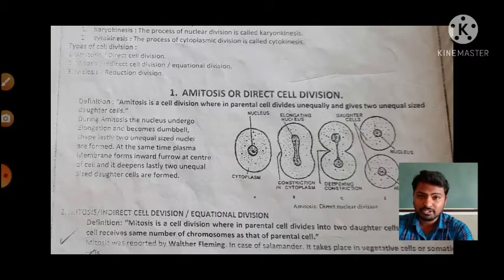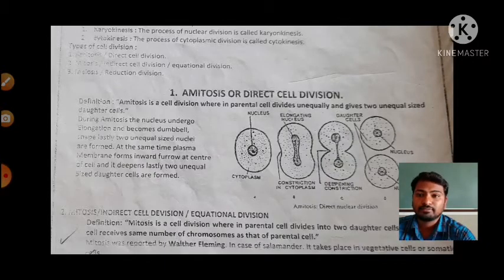That is the first step of cell division. The nucleus divides to form two nuclei, and that is followed by cytokinesis, the division of cytoplasm.